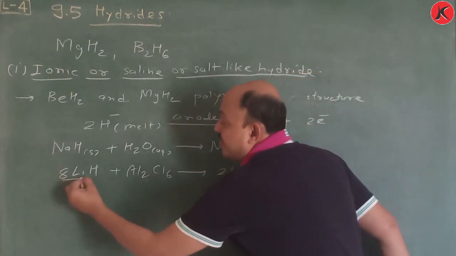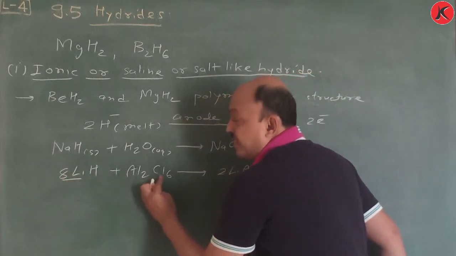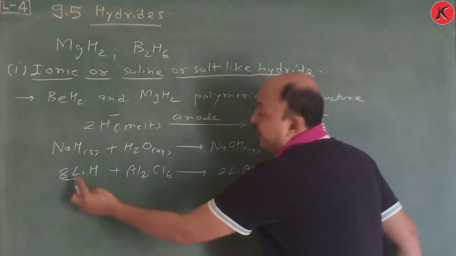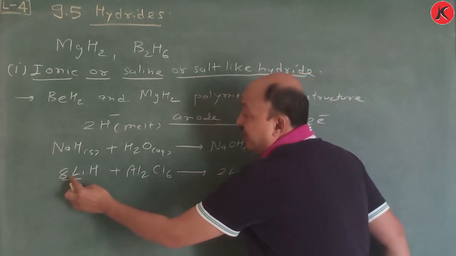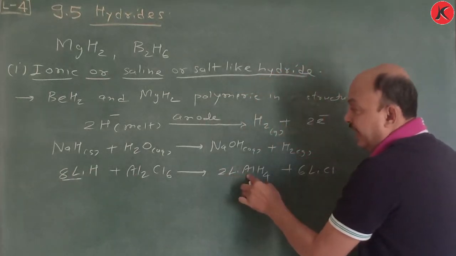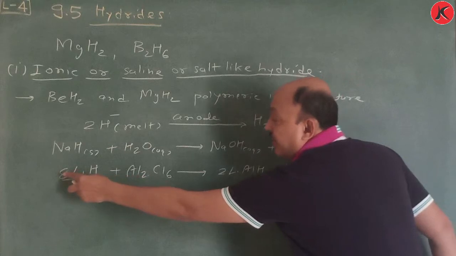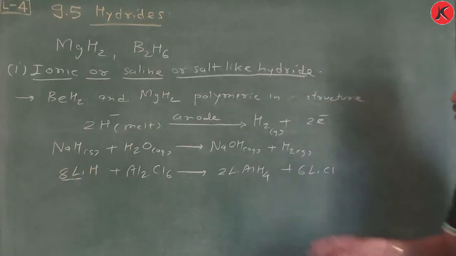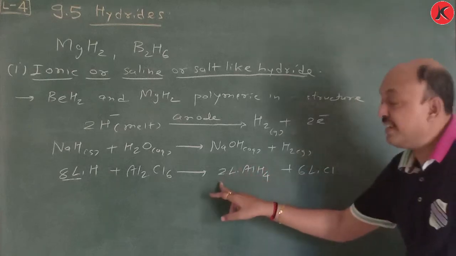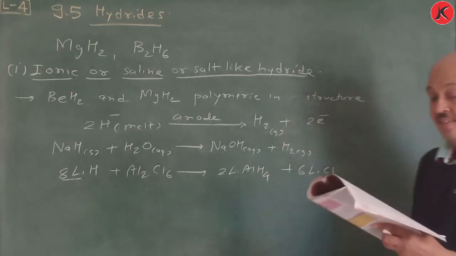Remember here 6 atoms of Cl, so write down 6 LiCl. How many Li are left? 2. So 2 Li, 2 Al, and then H remaining is 4, and therefore you have to write 2LiAlH4 plus 6LiCl. 4 times 2 is 8, that's why hydrogen is 8.